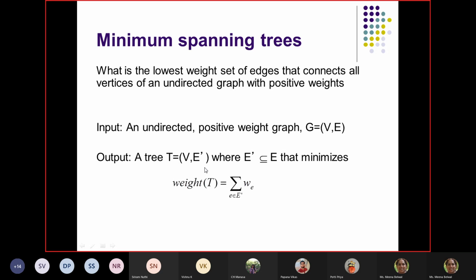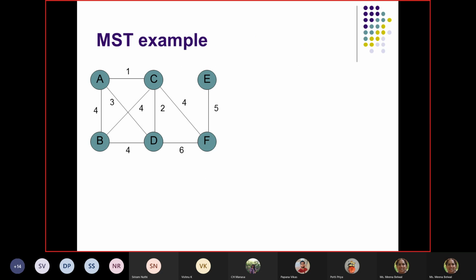E dash is a subset of E; it can be equal to E or have fewer edges. It minimizes the weight of the tree. The weight of tree T is the sum over e belonging to E dash of the weights, and that should be minimized. That is the typical definition of a spanning tree.